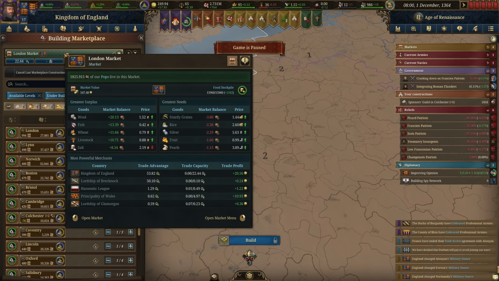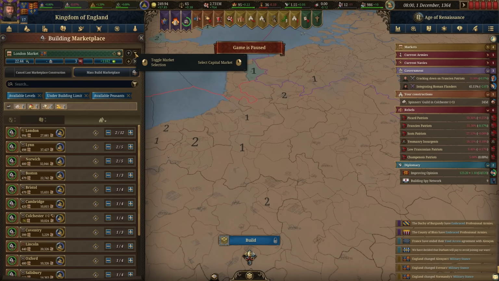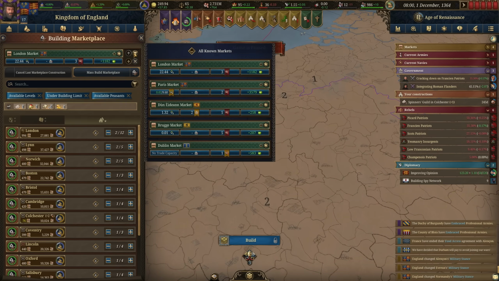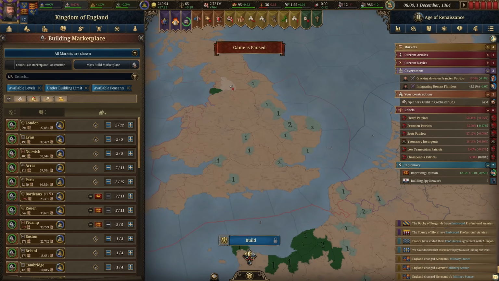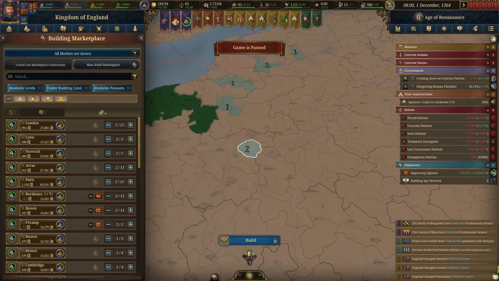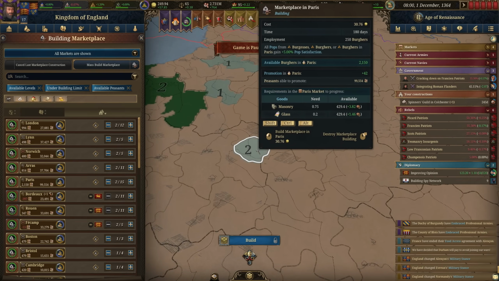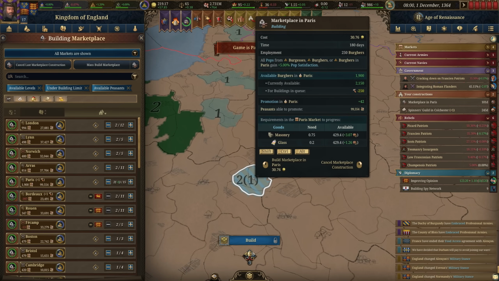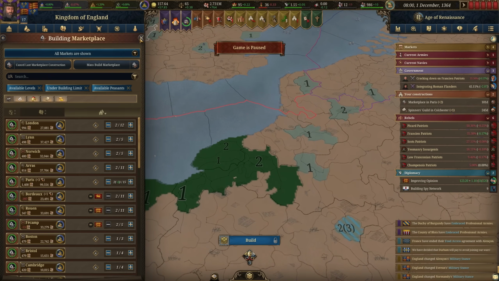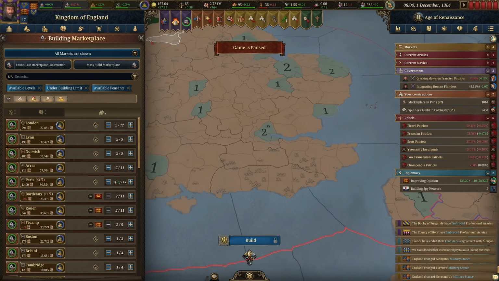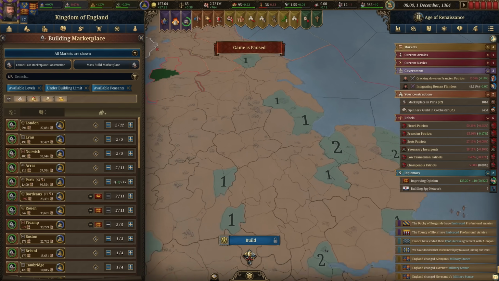Oh, it's because I'm a dummy. We're looking at the London markets rather than looking at all the markets. So we don't want to only be looking at the London market. But it was probably good that we went and took a look at Paris, since we hadn't done so yet. But yeah, we're going to go ahead and build maybe like 3 markets here in Paris. I think that would be helpful. Obviously, they won't be able to build those at the same time, but they'll slowly get that done.